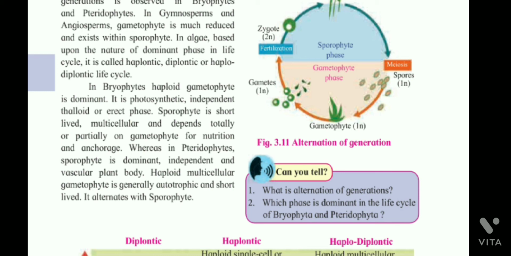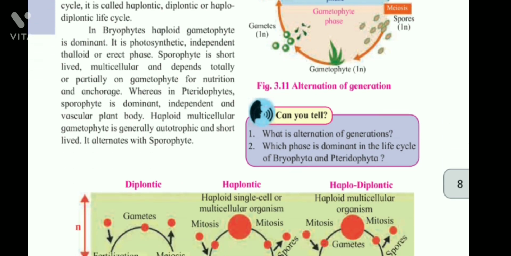Sporophyte is short-lived, multicellular and depends totally on gametophyte for nutrition and anchorage. Whereas in pteridophytes, sporophyte is dominant, independent and vascular plant body. Haploid multicellular gametophyte is generally autotrophic and short-lived. It alternates with sporophyte.